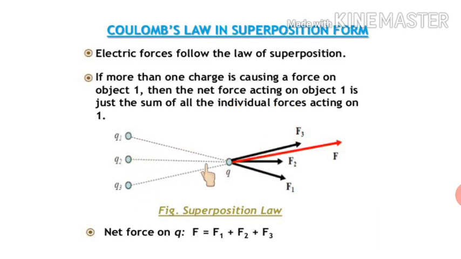Suppose Q1 is exerting force F1 on Q, Q2 is exerting force F2 on Q, and Q3 is exerting force F3 on Q. And we want to calculate the net force acting on Q due to all these three charges. In that case, we will use what? The superposition principle. So the net force on this charge Q, that is F, will be the vector sum of all these three forces. According to the superposition principle, F is equal to F1 plus F2 plus F3.